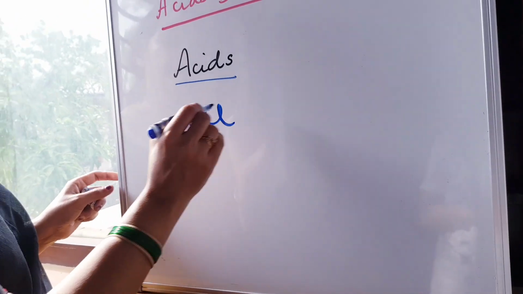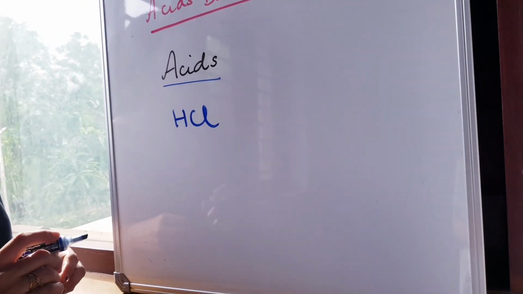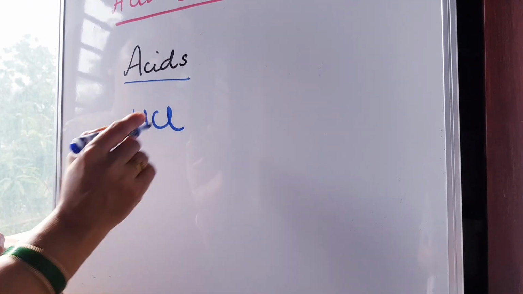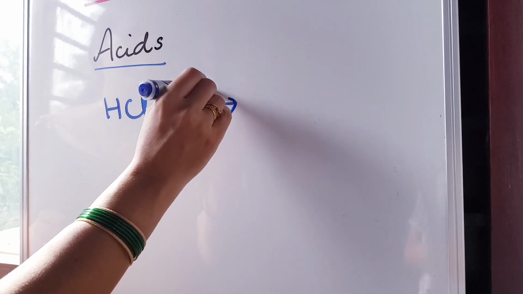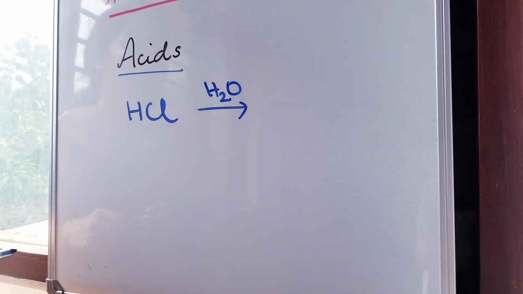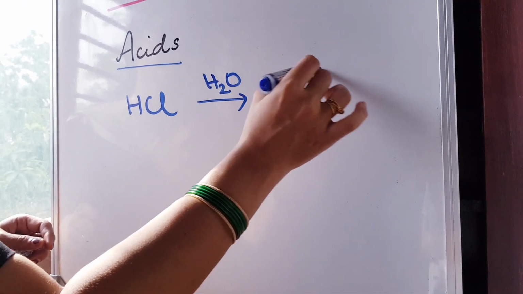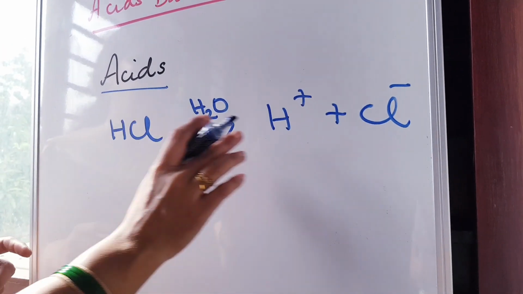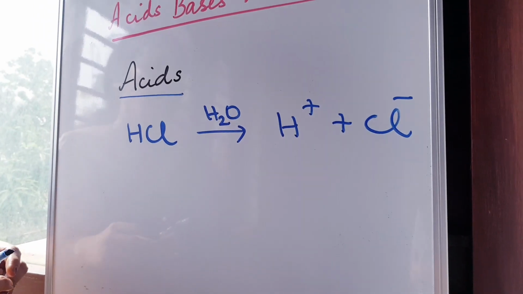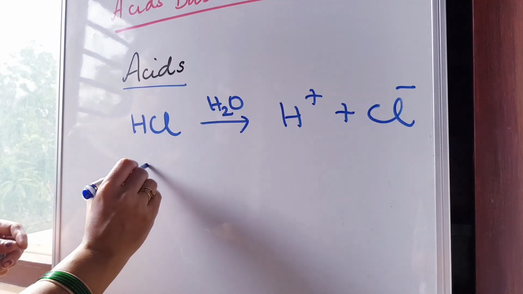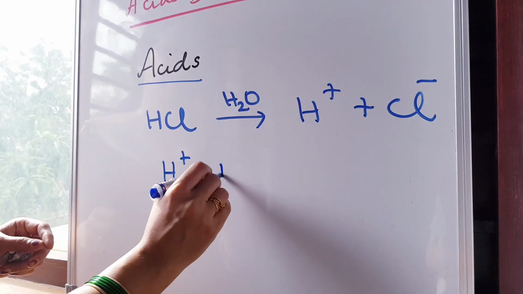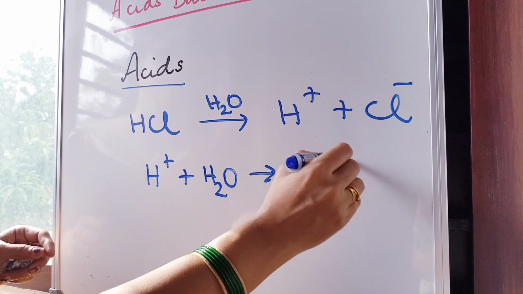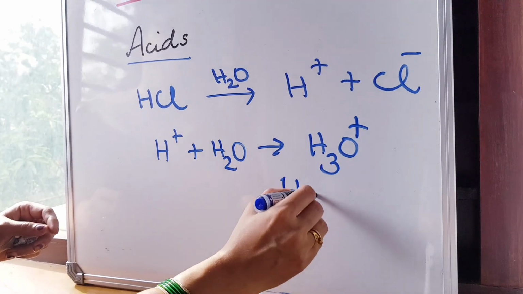HCl is actually a gas, but at high pressure HCl can be liquefied to form hydrochloric acid. Hydrochloric acid, when it is added to water, you will get H plus ions and Cl minus ions. This is how it dissociates. It is a strong acid, so it undergoes complete dissociation or complete ionization. This H plus ion can again combine with a water molecule and form hydronium ions, H3O plus. This is called the hydronium ion.